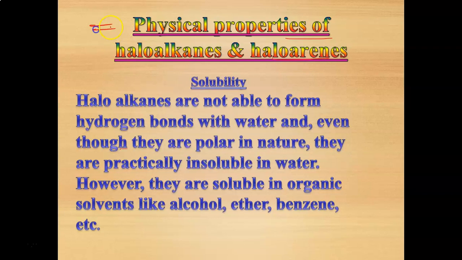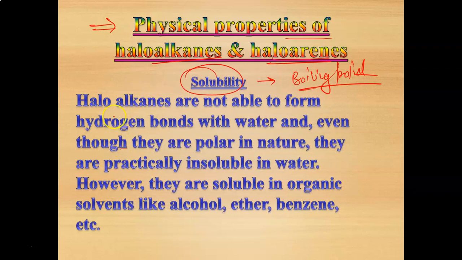Now we will discuss the physical properties of haloalkanes and haloarenes. We will discuss here only solubility and boiling point. The first one is solubility. Solubility means the amount of that compound which can dissolve in 1 liter of water.